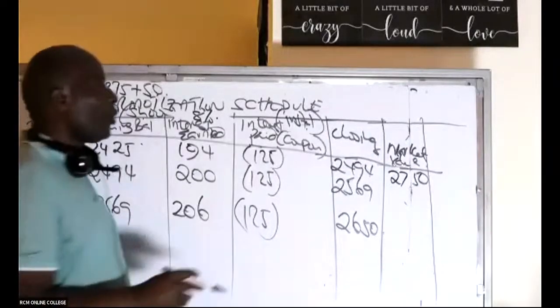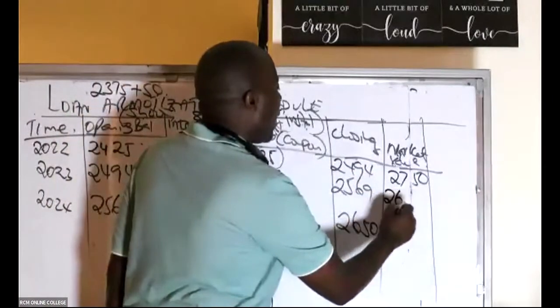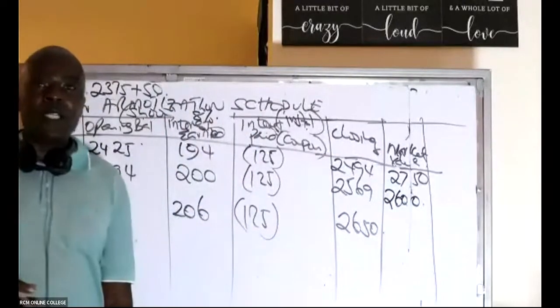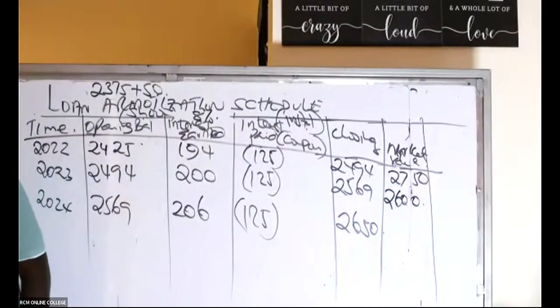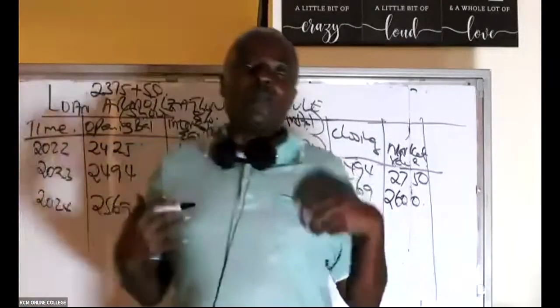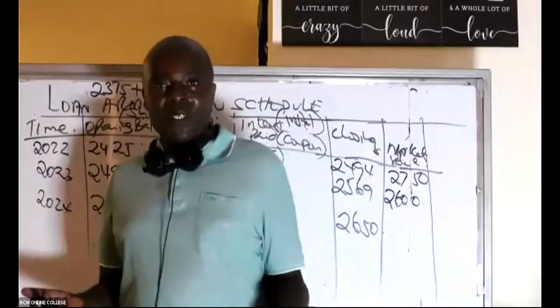2600, isn't it? 2600. Then he cannot give the fair value at the end of year three. Who can guess what the fair value at the end of year three is? Remember, year three is the year of redemption, so you know exactly how much will be given. That's the fair value of the asset.